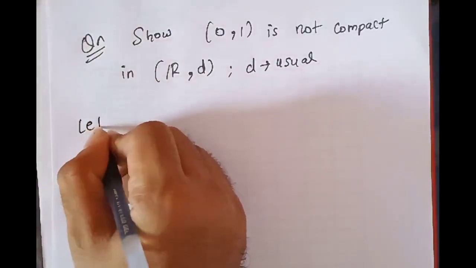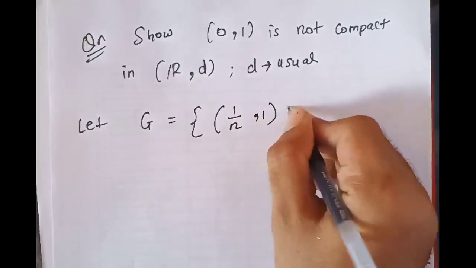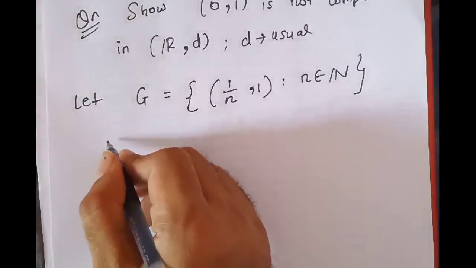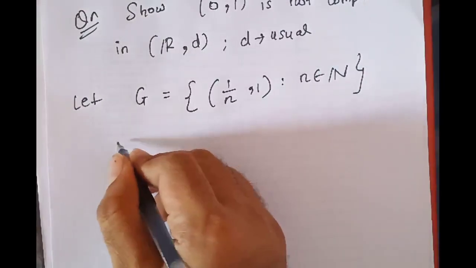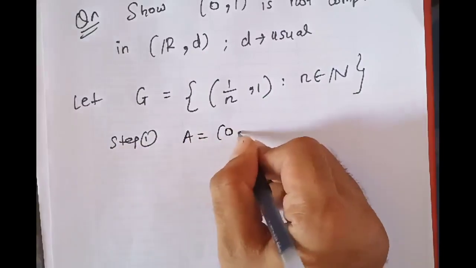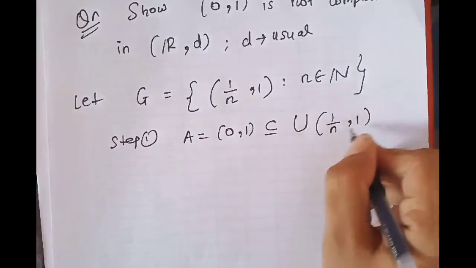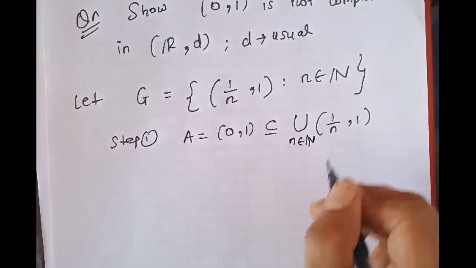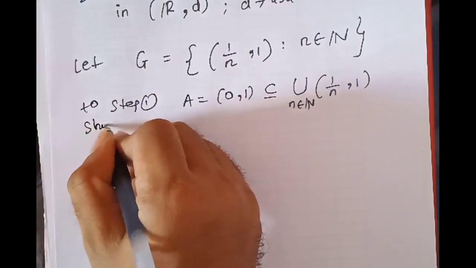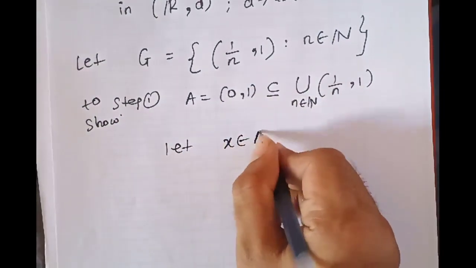So what we will do is, let G be the collection of (1/n, 1) such that n is in N. This is a collection of open subsets of R. So our step 1 is to show that A, which is (0,1), is contained in the union of (1/n, 1) where n is in N. To show this statement, let x belong to A.